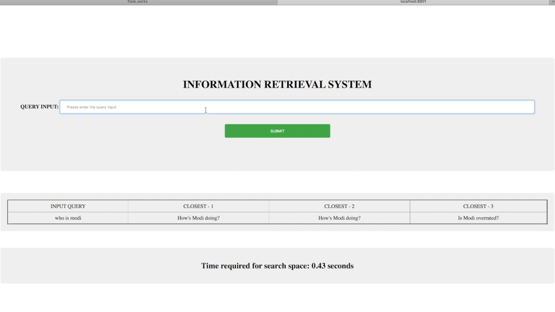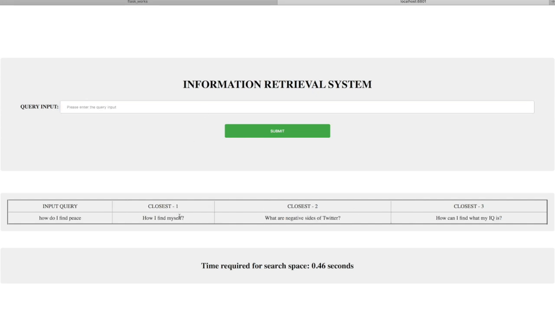Anything else we can put, maybe? How do I find peace? It gives: How do I find myself? What are negative sides of Twitter? How can I find what my IQ is? So maybe there is no matching word peace present in the database, and it gives you something that probably will tell you the negative sides of Twitter. So if you get rid of that, you might find peace. So not bad.